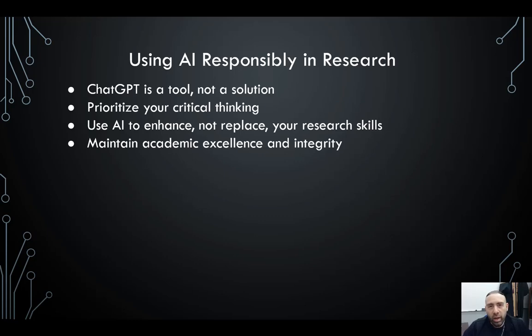Use it as a tool. I often tell people it's like calculators. Calculators are not bad tools, but if I put in 2 + 2 is 4, I know that's the right answer because I know how to solve math and I know how to do math, right? But if I have no idea how to just do simple addition, I don't know that answer's right, but I assume it's right because it's being provided to me. It's kind of the same thing with any AI tool that we use, right?